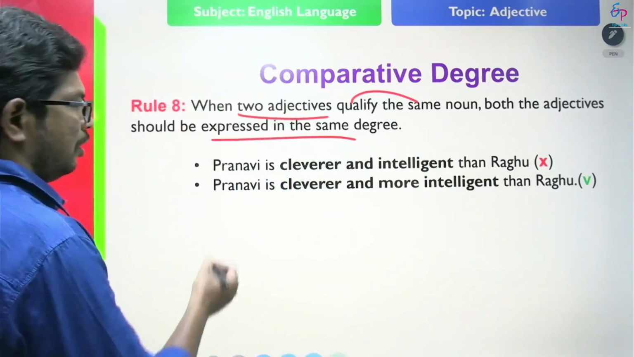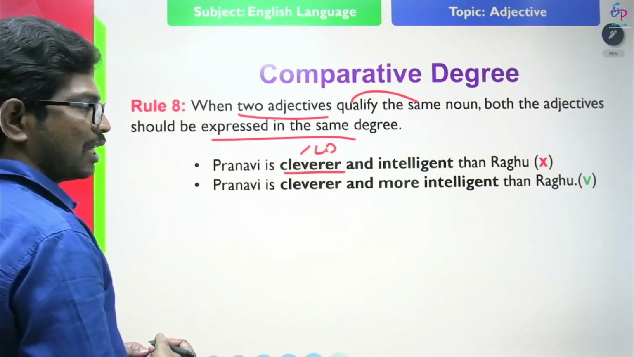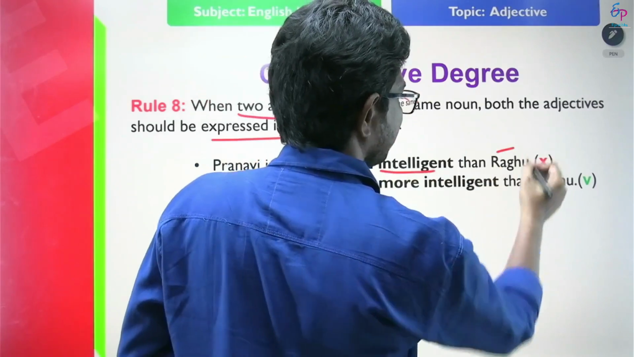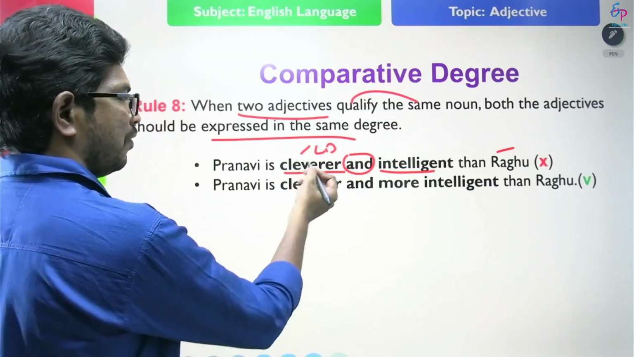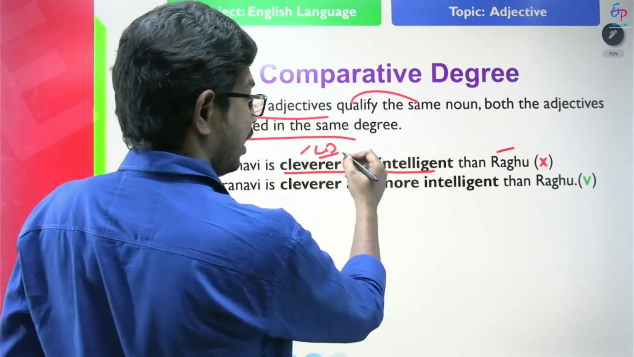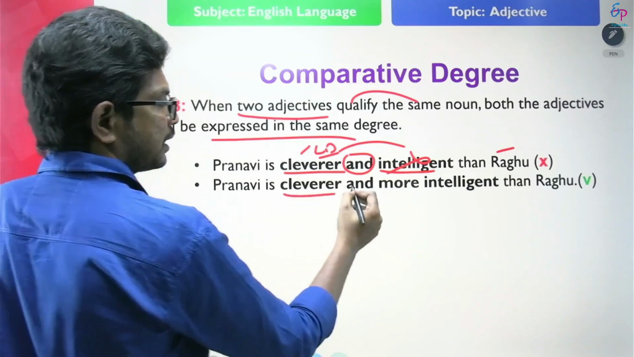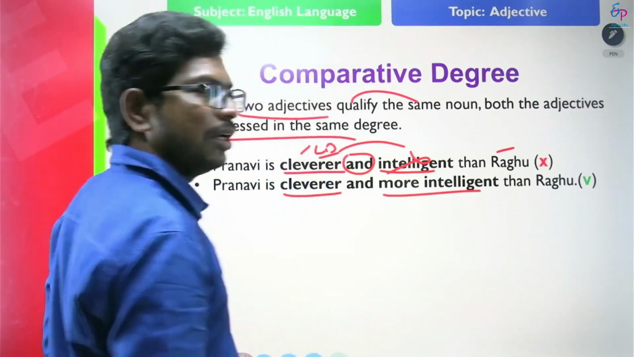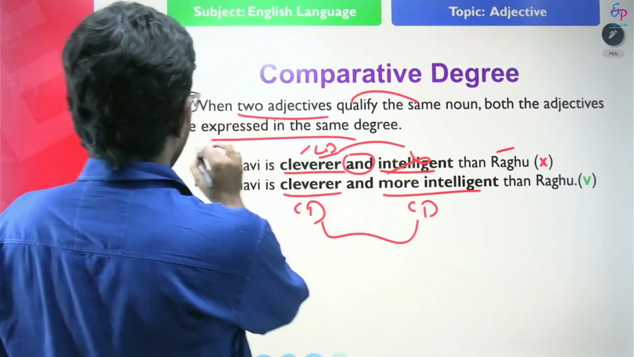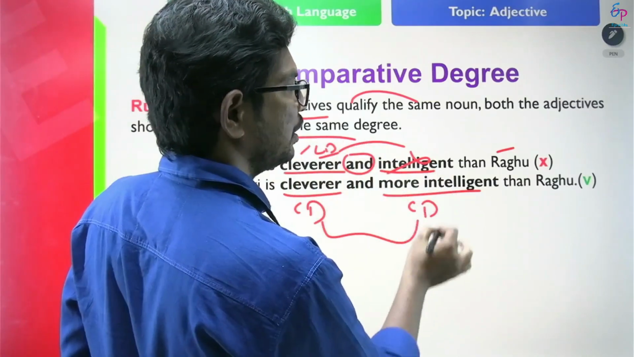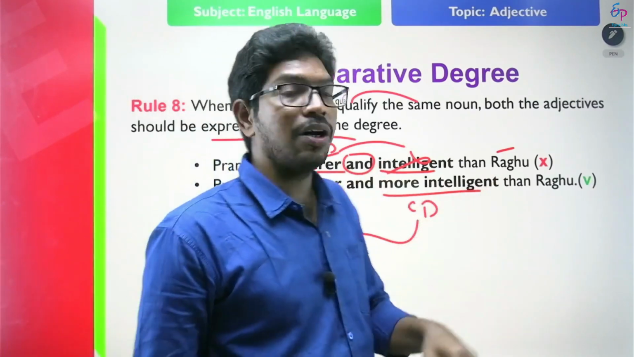Look at this example. Pranavi is cleverer and intelligent than Raghu. What is cleverer? This is comparative degree. Here and connects two equal parts. So cleverer is a comparative degree, and after and I also require comparative degree, not a positive degree. What is the correct order? Pranavi is cleverer and more intelligent than Raghu. So comparative degree and comparative degree. That means both adjectives should be expressed in the same degree. So we should say Pranavi is cleverer and more intelligent than Raghu.